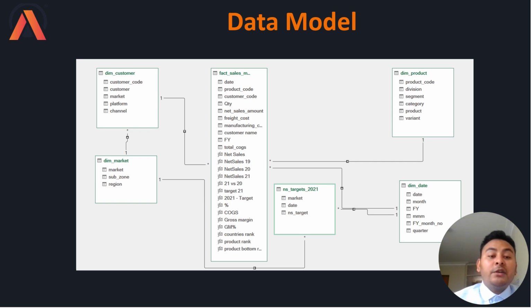But here DIM market is creating a one-to-many relationship with another DIM table, which is DIM customer. Because of this scenario, this star schema has now converted into a snowflake schema.